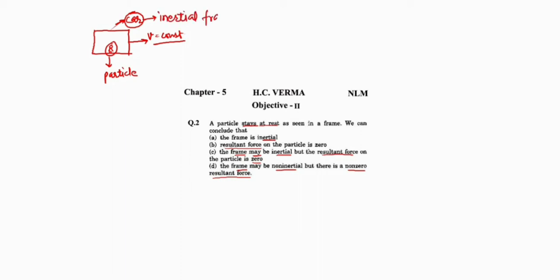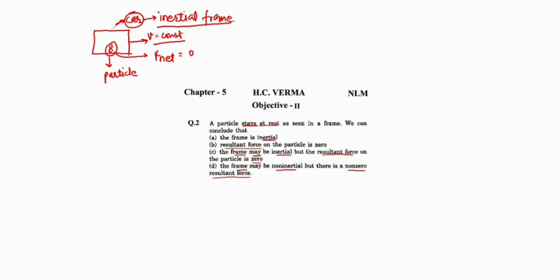Am I clear? So if a particle stays at rest with respect to a frame, the frame may be an inertial frame. One more thing, tell me what is the net force acting on the particle in this case? The net or resultant force acting on the particle is 0.